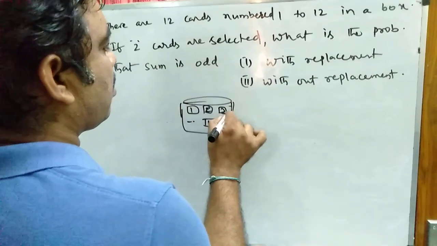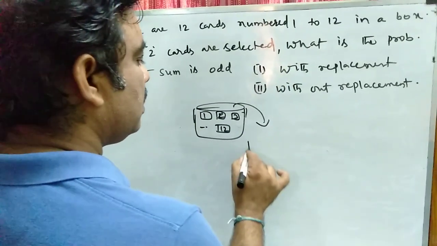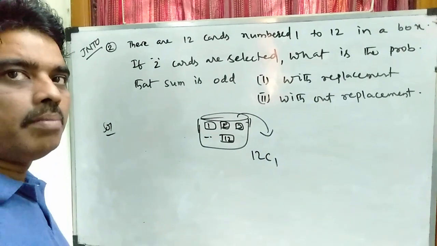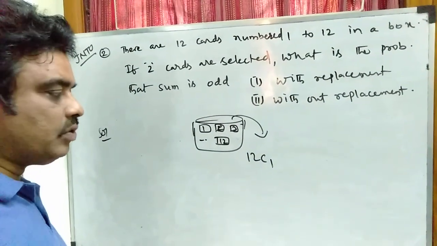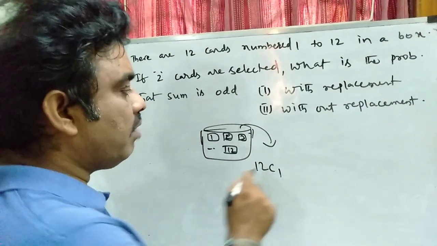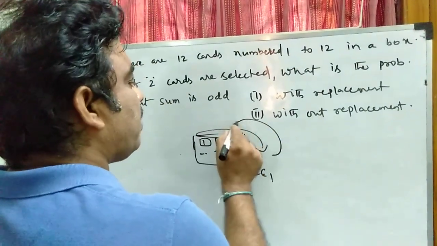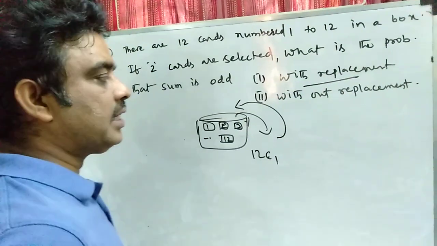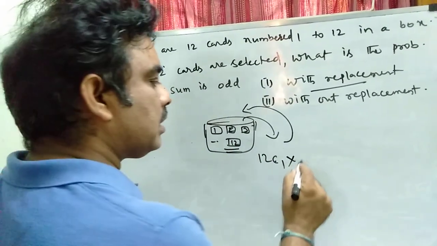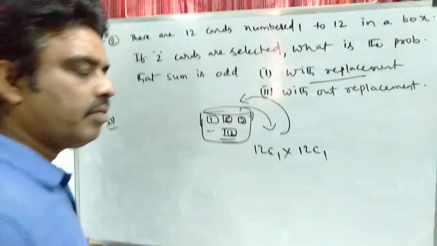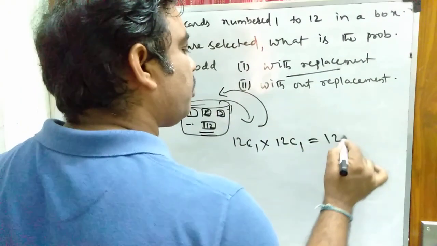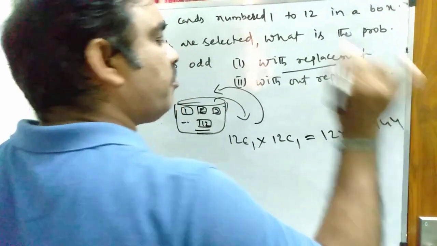What is our requirement? We have to take one card from the box. That can be done in 12C1 ways. I am calculating the total number of exhaustive cases. The number of ways of choosing one card from 12 cards is 12C1. Suppose I replace the card, the with replacement case: the bag again has 12 cards, and the number of ways of getting one card from 12 cards is 12C1. Then the total number of cases is 12 into 12, that is 144.